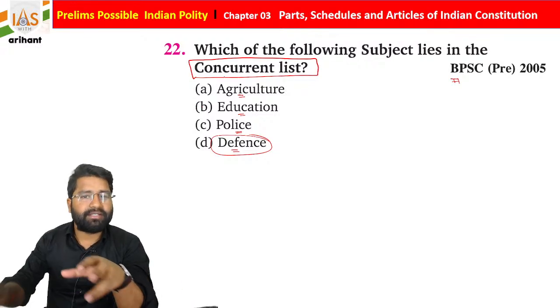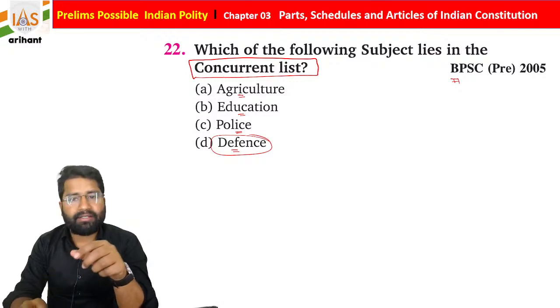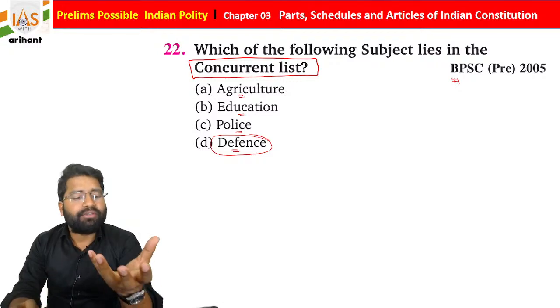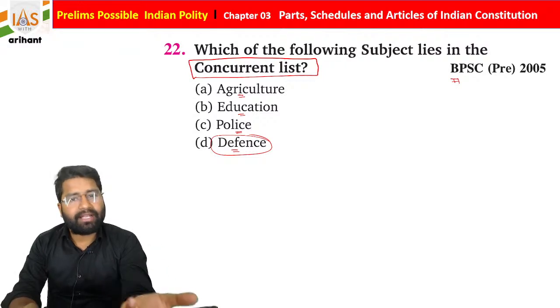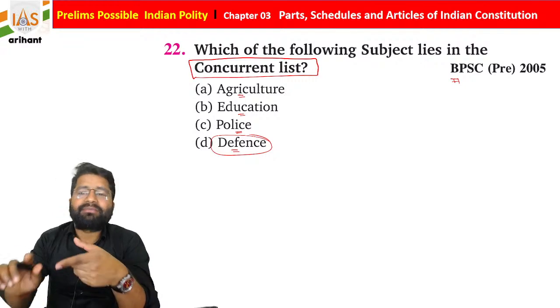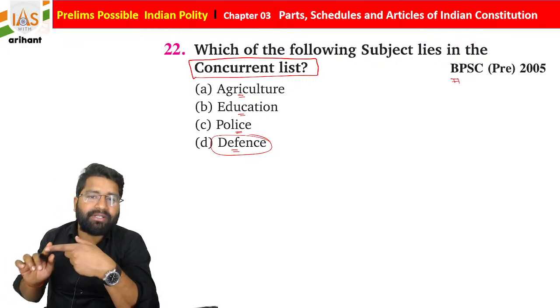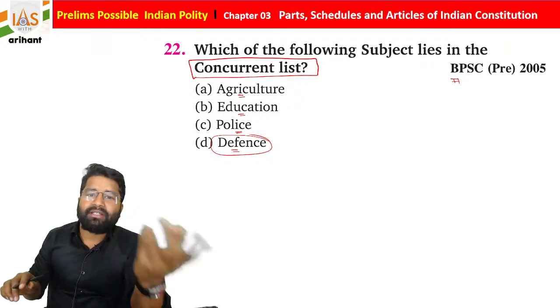That's why you will see in the news sometimes in Delhi, basically the Aam Aadmi Party, it is a union territory, so the major power lies in the hand of the center home ministry, as with the national capital territory also. So police is under the control of the home ministry, and that's why sometimes you see there are some clashes between the Delhi chief minister as well as the center.